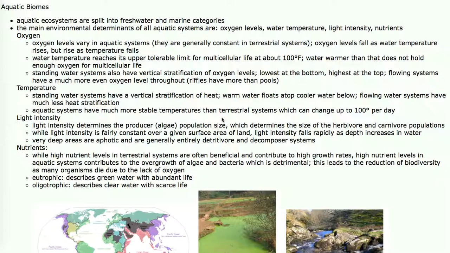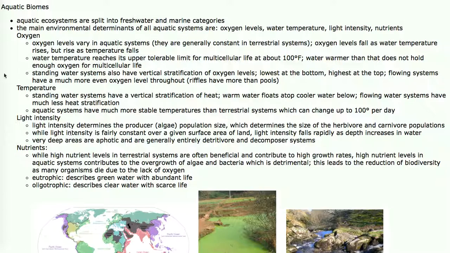In general, if water temperatures exceed 100 Fahrenheit, fish cannot be present because they'll suffocate. Warm water does not carry any oxygen. So, not only do oxygen levels vary by depth in a lake, the warmer the water is in a lake during the summer, the less oxygen the water holds. In the wintertime, water in a lake actually holds more oxygen than in the summer. So, in streams and flowing water systems, oxygen levels are more homogeneous because of the churning of the water.